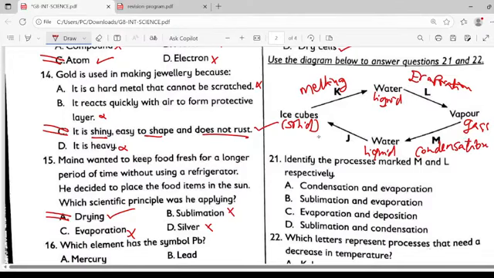Liquid back to solid, we call it freezing. So they're talking about the processes marked M and L. From our labeling, M should be condensation and L evaporation. That makes choice A the most correct answer, ladies and gentlemen.